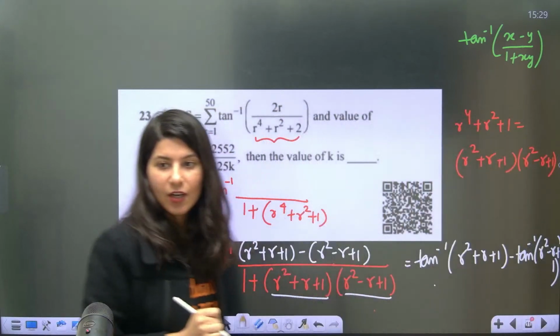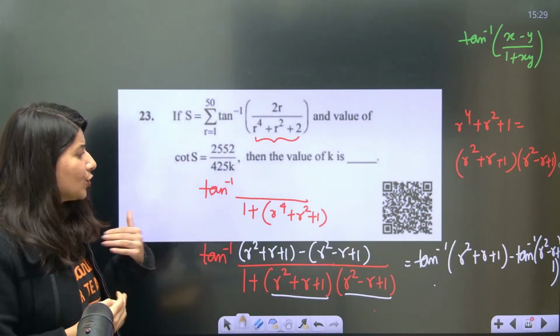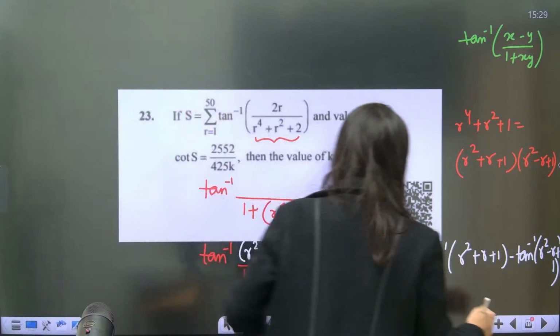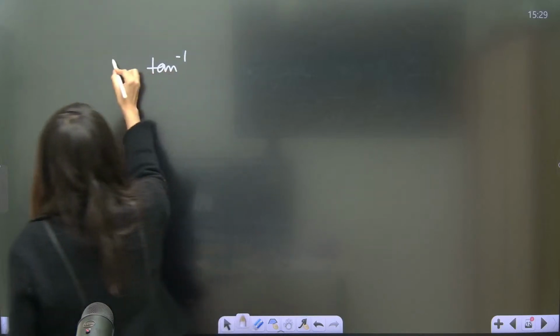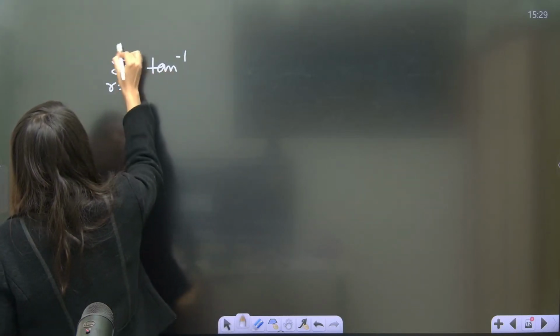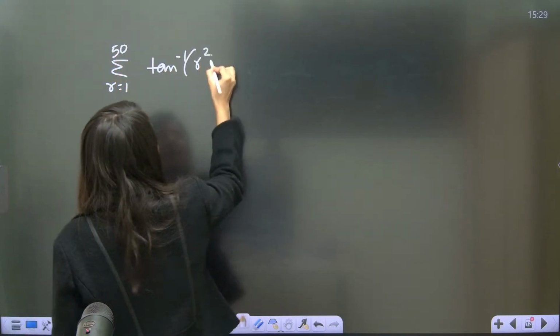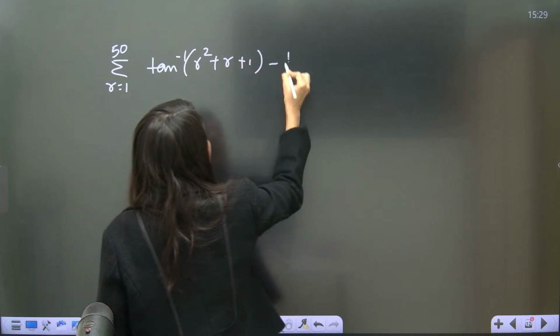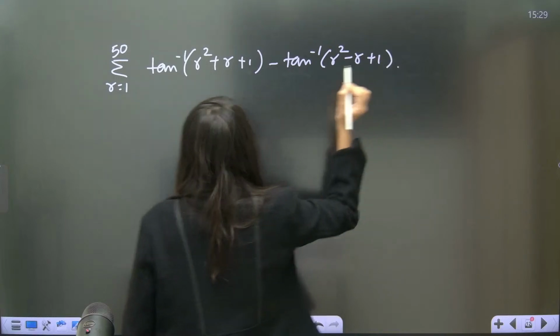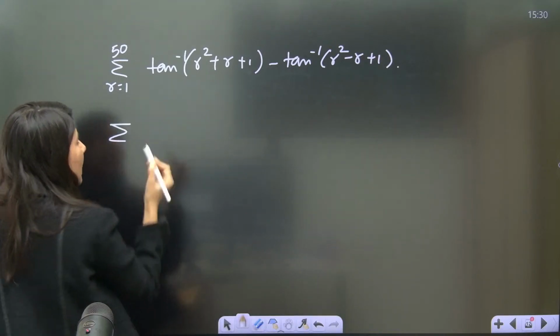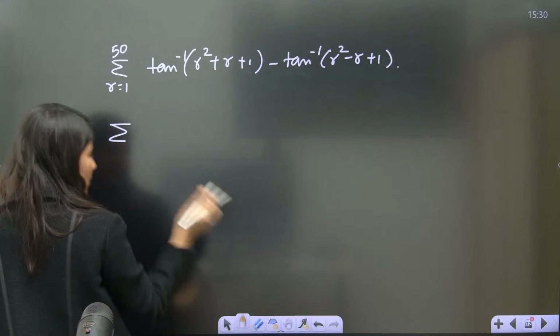Now you just have to do it for r equals 1 to 50, right? So apply sigma from r equals 1: tan inverse of (r square plus r plus 1) minus tan inverse of (r square minus r plus 1). Correct? Now put r equals 1.